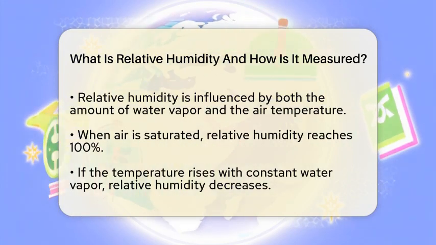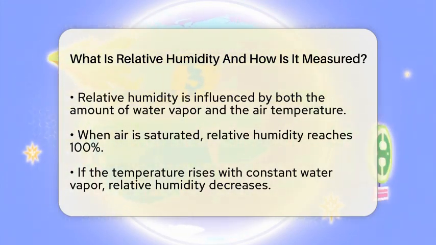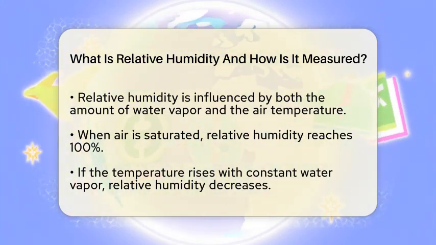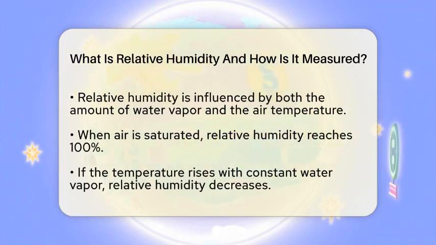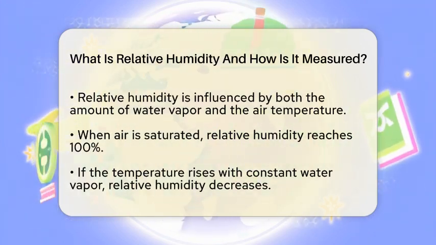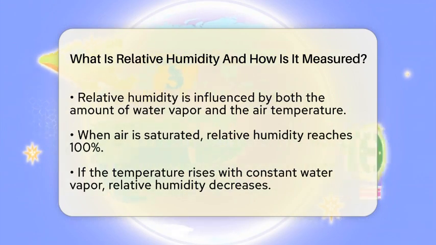This means that relative humidity is affected by both the actual amount of water vapor present and the air temperature. When the air is saturated, meaning it holds as much water vapor as it can at that temperature, the relative humidity reaches 100%. If the air holds less moisture, the relative humidity will be lower.